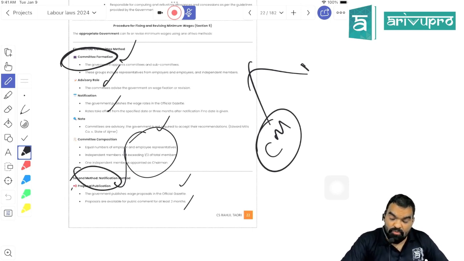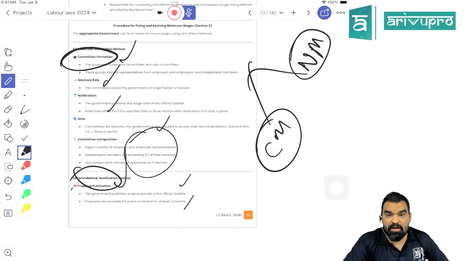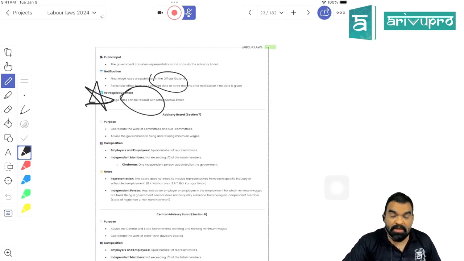When it comes to the notification method, the government will come up with the proposed rate, they'll give a 2 months' period to put their inputs, employer and employee both can object, and based on objections and sorting out the same, the final rate is going to be notified. In both the methods, minimum wage rate can be determined from the retrospective effect, and if it has been revised from the retrospective effect, the employer has to pay the difference.